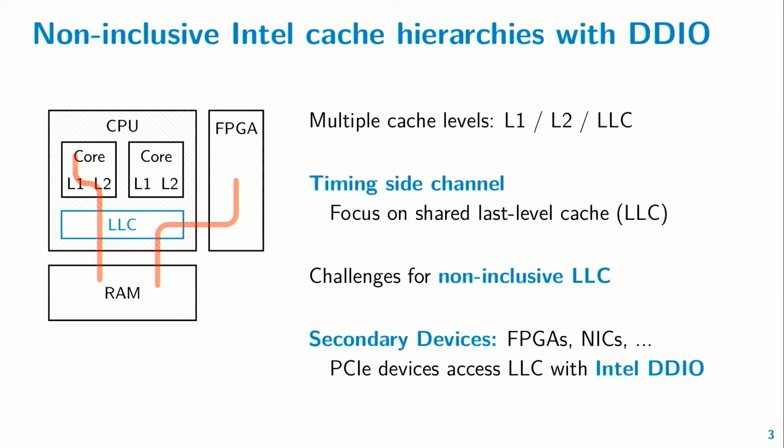So how do these secondary devices come in now? To deliver the necessary performance, these FPGAs, network interface cards, and so on are tightly integrated within the memory hierarchy with something called Intel's DDIO technology, which basically routes all the memory traffic of the secondary device through this shared last level cache. This provides us with a convenient anchor point, and this is the motivation of this work. Now we can look at this last level cache both from the CPU cores through L1 and L2 and from this secondary device, which we will in the paper instantiate as an FPGA.